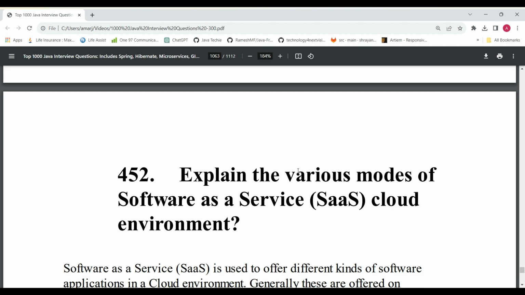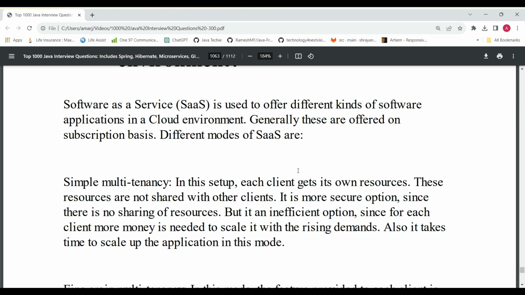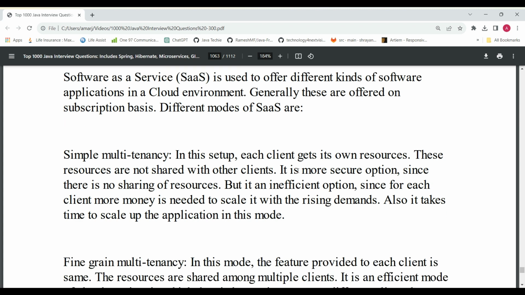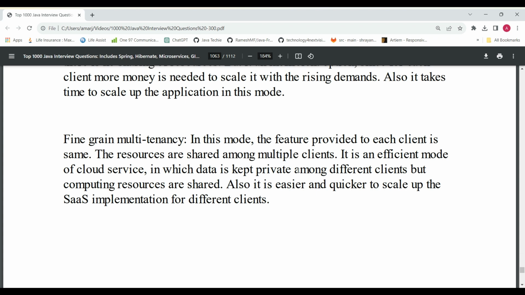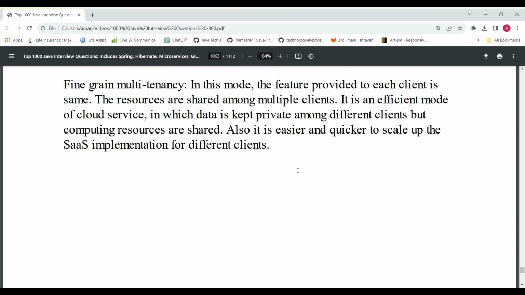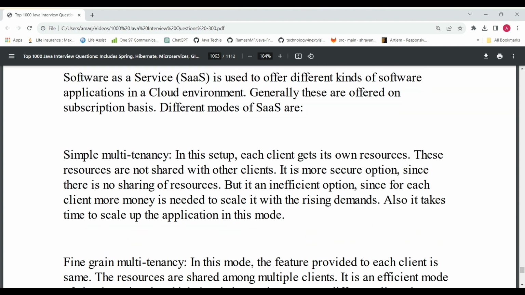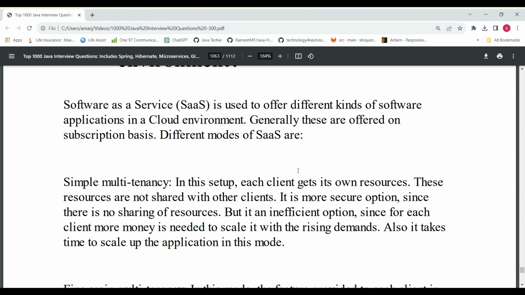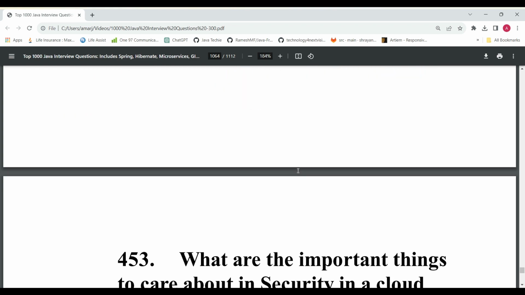Explain the various models of the software as a service environment. So mostly we use it this way. These are the purposes for which we can use a software as a service environment.